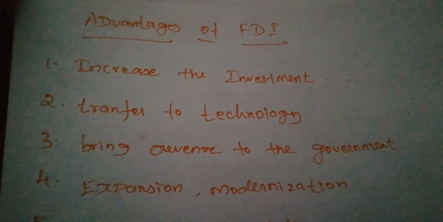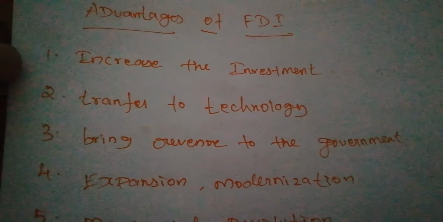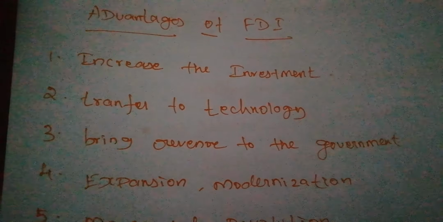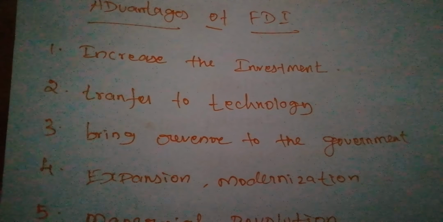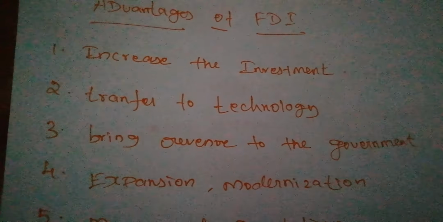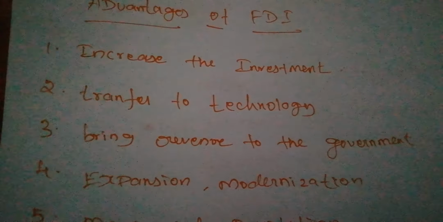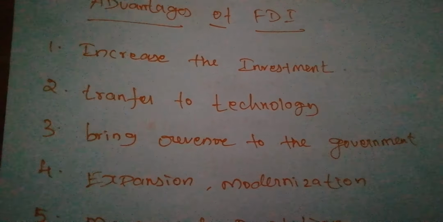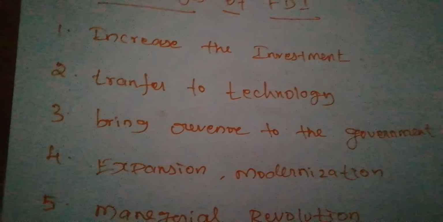To produce different types of commodities, we need sufficient resources. If we don't have sufficient resources, we can easily import them from the nations that make investments in our nation.